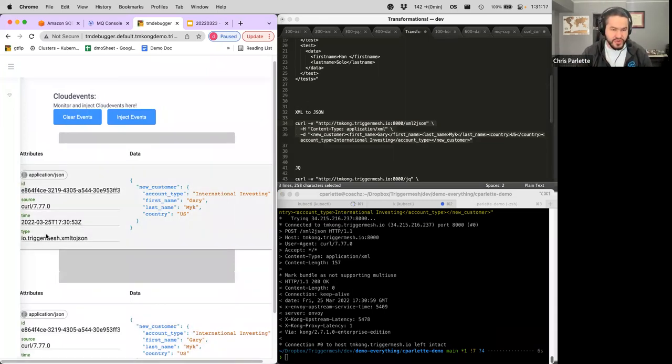And then you can see there's a couple different fields over here. There's an ID that we create, the source, which was curl, right? The time, and then here's the type. I'm going to just mention the type and the ID because in more complex data flows, the type and the ID can really matter, or the source can too, or the time. So you can use these fields to filter things. You could say, hey, if it's coming in and it has this certain type, then do something with it. If it's got another type, do something else with it, right? So you can do that kind of splitting based on that field.